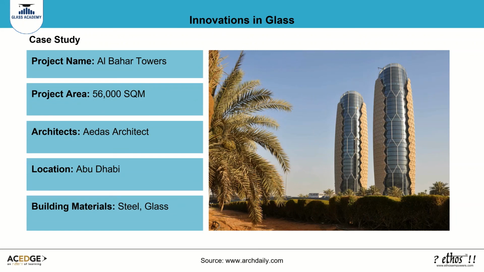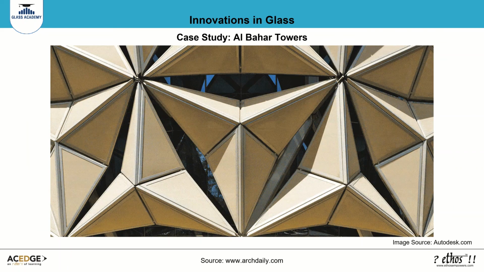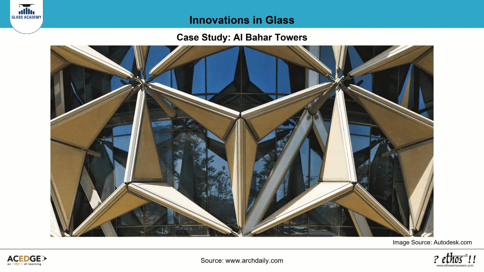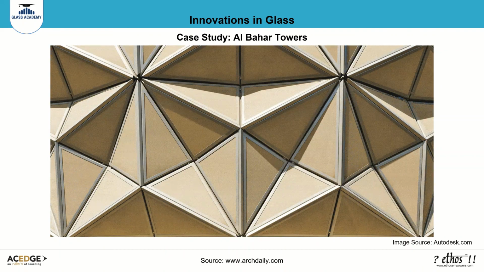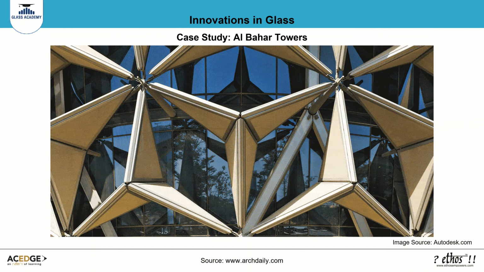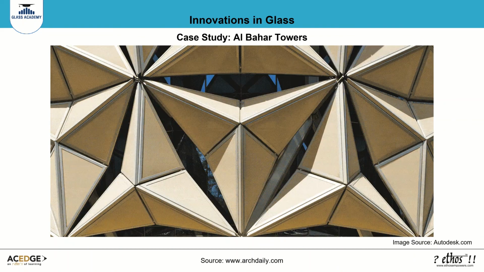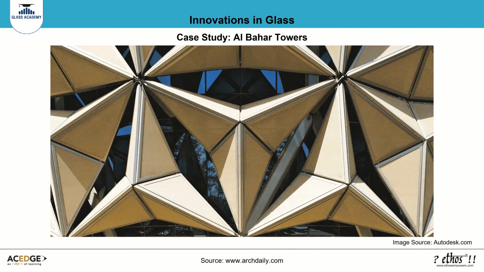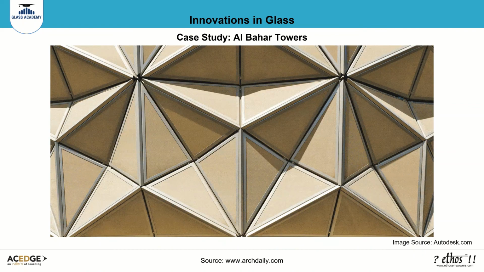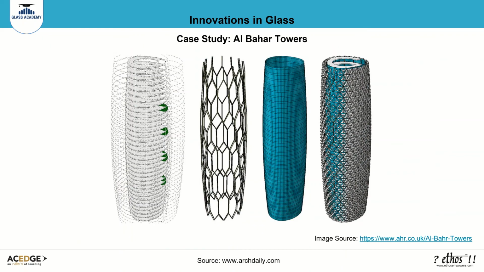Located in the financial center of Abu Dhabi, Al Bahar Towers represent one of the most impressive examples of adaptive architecture and integrated design completed in recent contemporary architecture. The project is a 150-meter high twin tower that stands with a honeycomb-inspired structure and automated dynamic solar screen that responds to the sun movement. The concept of the honeycomb structure derived from the mashrabiyah, a wooden lattice screen found in traditional Islamic architecture.